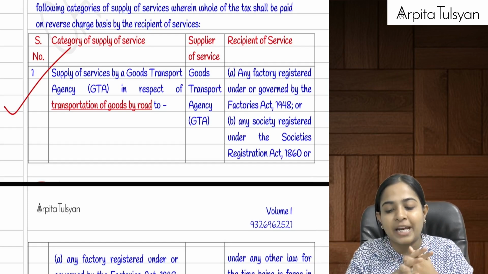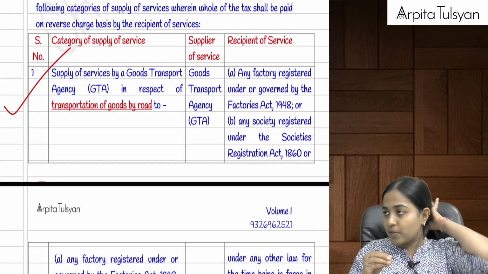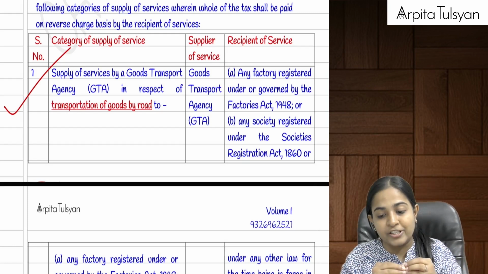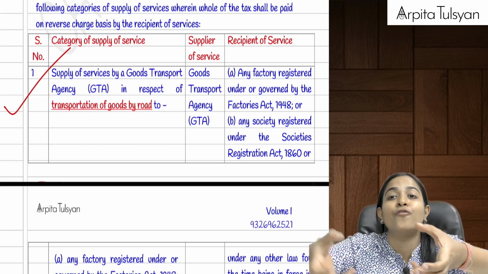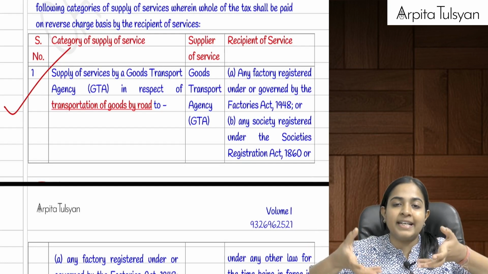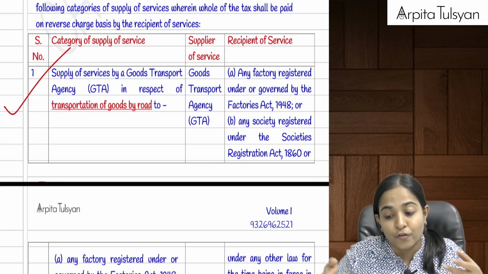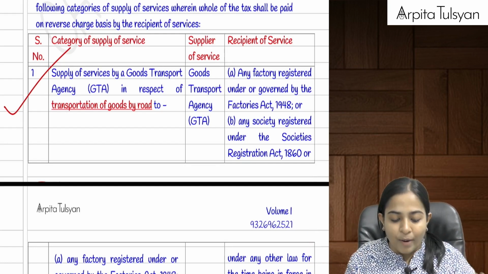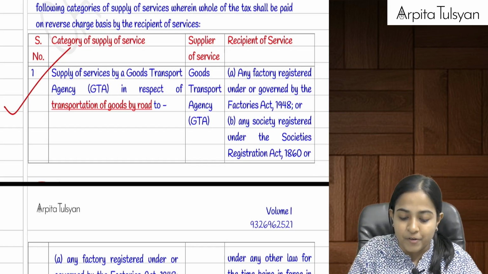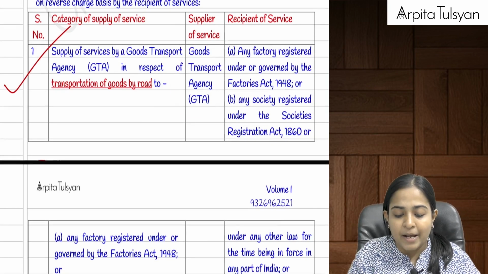Now first type of service, if there is any service which is provided by a GTA, Goods Transport Agency, in respect of transportation of goods, not transportation of passengers. GTA provides transportation of goods by road if it is providing these services to those 7 persons. Who are those 7 persons? Supplier of service is the GTA.